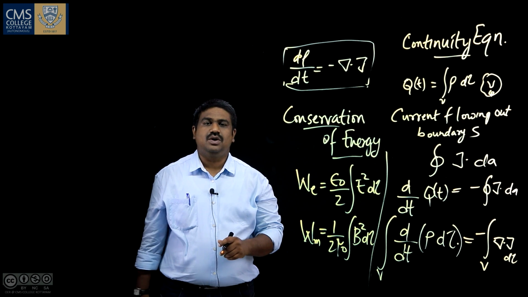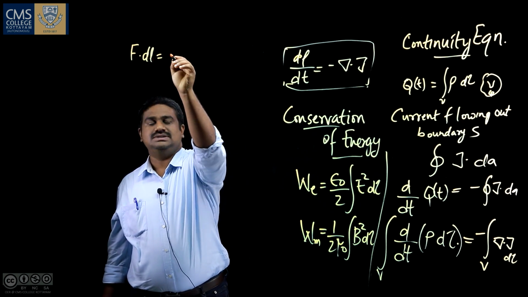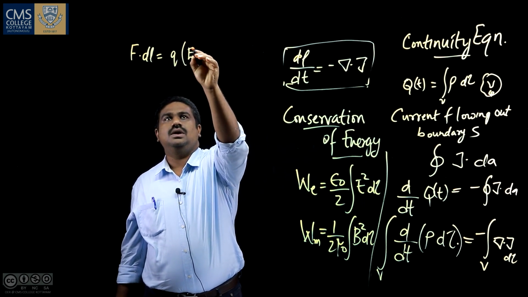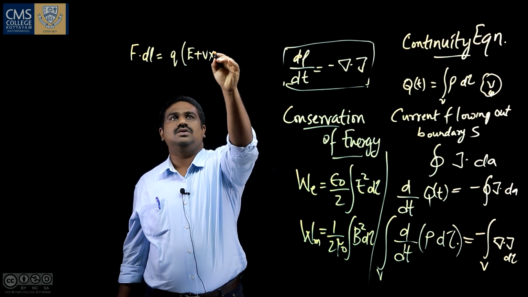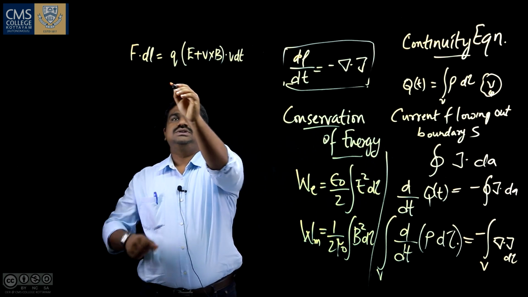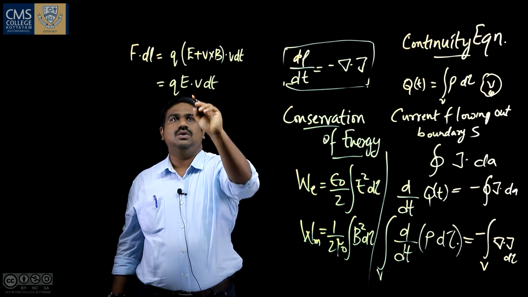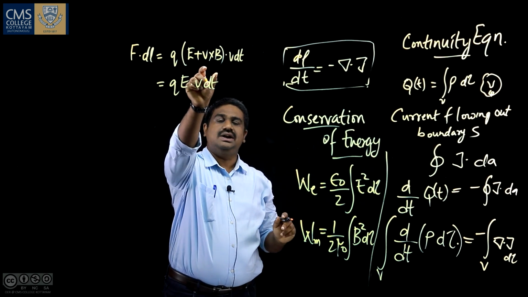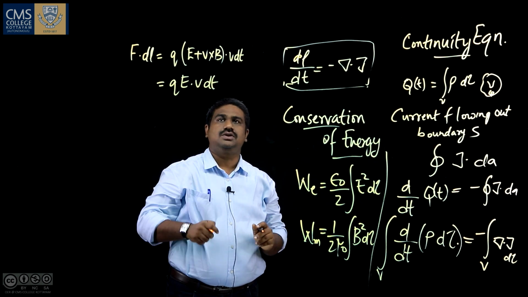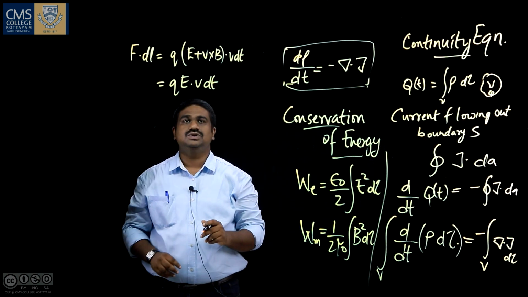We know that the Lorentz force law is given by F = Q(E + V × B). The work element is F · dl, where dl can be given as V dt. So this will become Q E · V dt, because V × B has a direction perpendicular to both V and B, and when we take the dot product of that with V, we know it is going to be 0. So that term will not come into account.